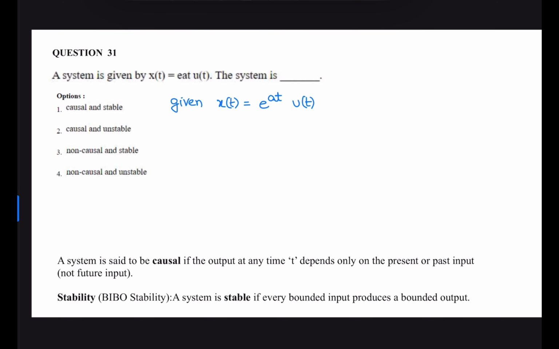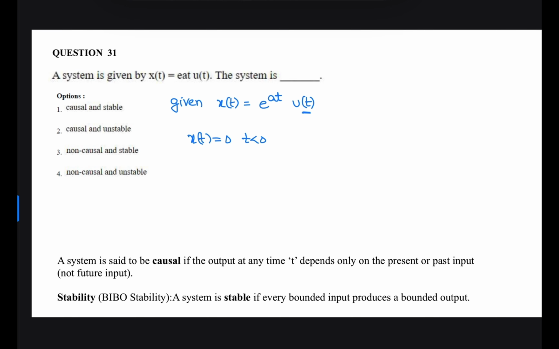Next question. A system is given as x of t equals e power at into u of t. Here u of t is mentioned. The signal x of t is 0 for t less than 0. Therefore, the system is causal, because if the output at any time t depends on the present and past but not on the future, it is a causal system.